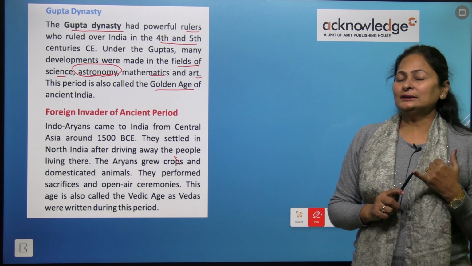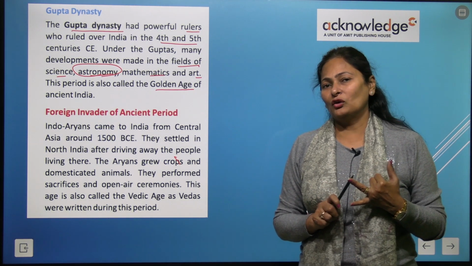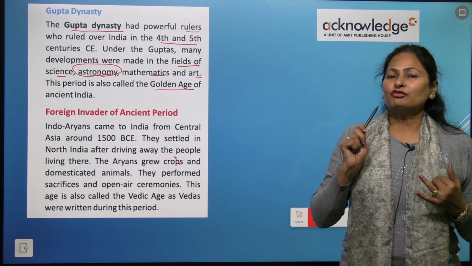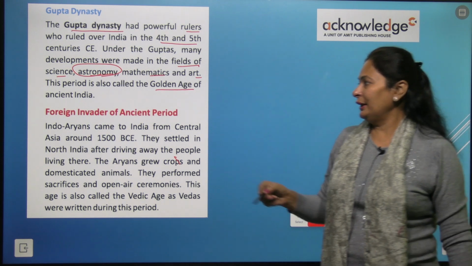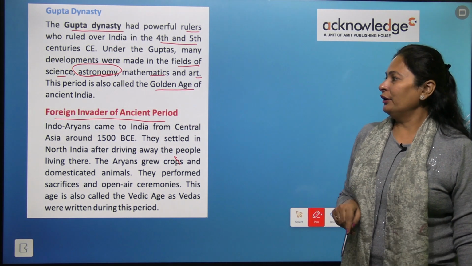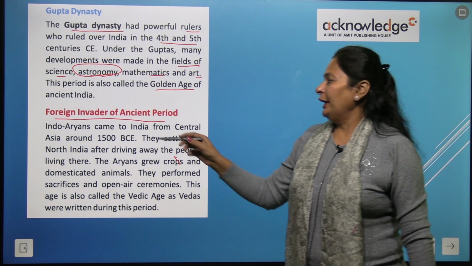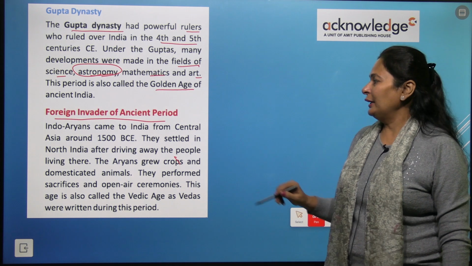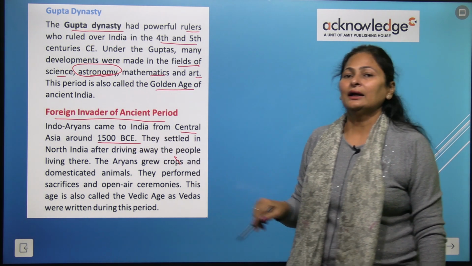So we have learned about the Mauryan dynasty and Gupta dynasty, which were part of ancient India. Now we'll come to medieval India. First we will learn about the foreign invaders of ancient India. Indo-Aryans came to India from Central Asia around 1500 BC.